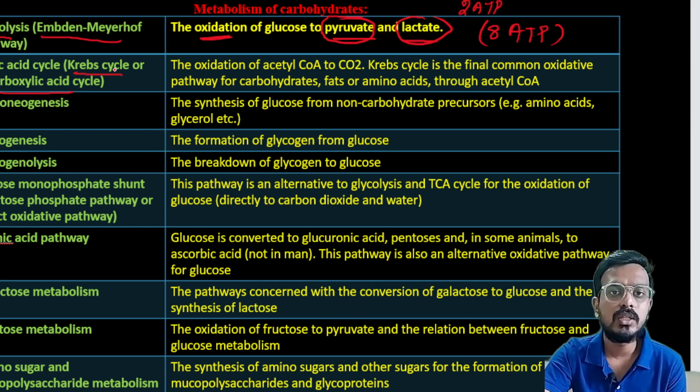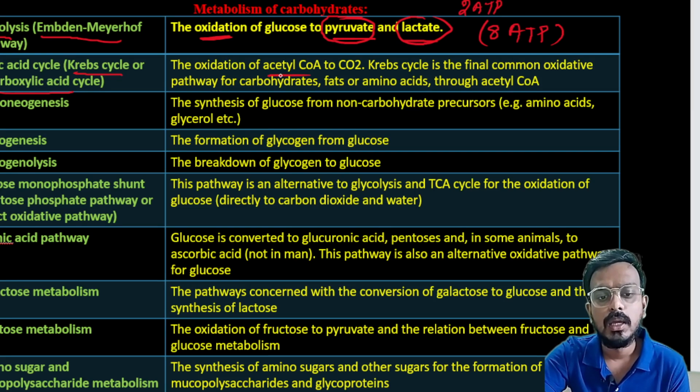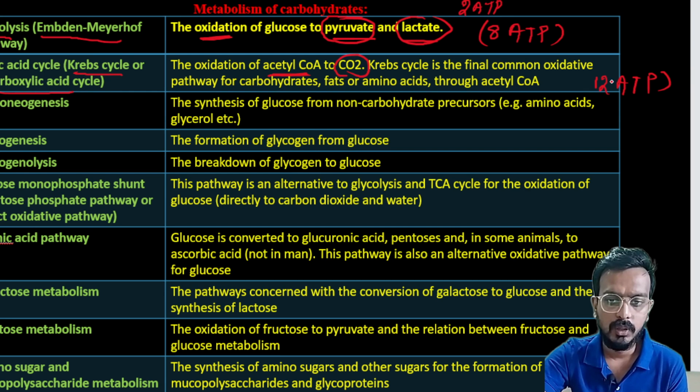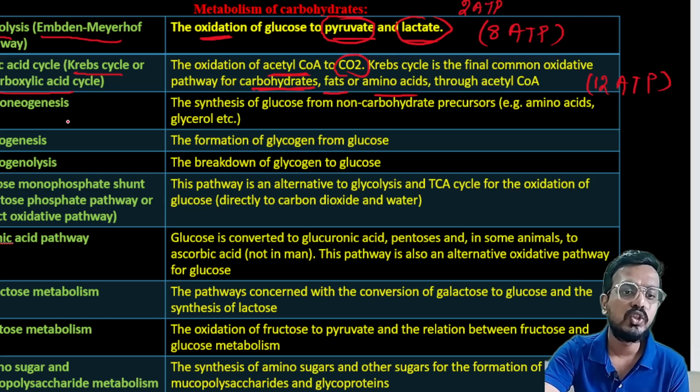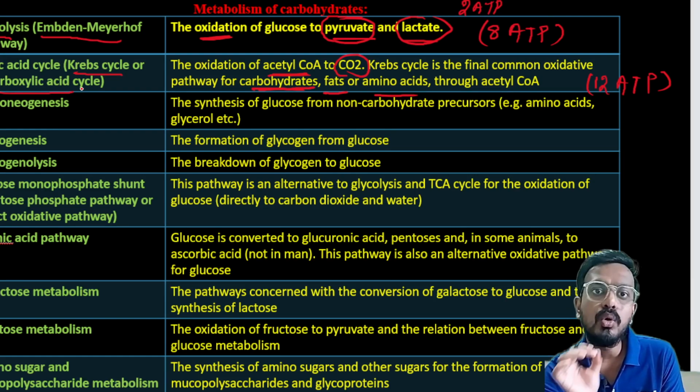What basically occurs in this pathway is oxidation of acetyl coenzyme A. Acetyl coenzyme A gets oxidized to carbon dioxide. During this oxidation we will produce ATP, almost around 12 ATP. The Krebs cycle is the final common oxidative pathway for carbohydrates, fats, and amino acids through acetyl coenzyme A. Next is gluconeogenesis.